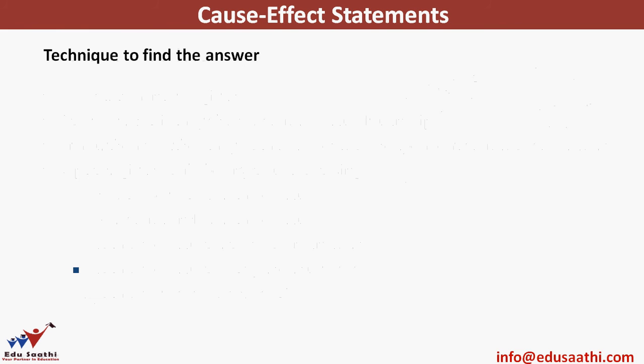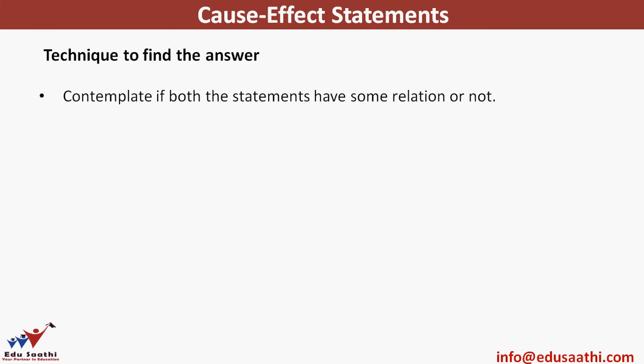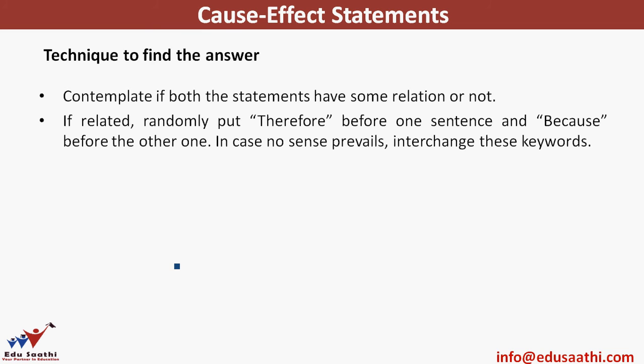So how do you approach this topic and find the answers? First of all, you have to contemplate whether the given statements have some relation or not. You can always check, do they have some common link? Do they have some common part? If related, then randomly put "therefore" before one sentence and "because" before the other one.